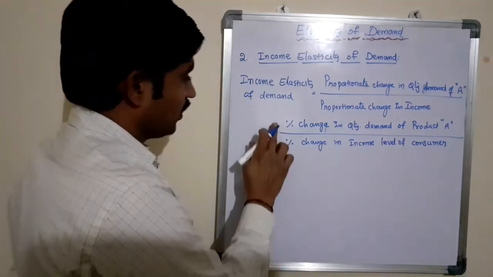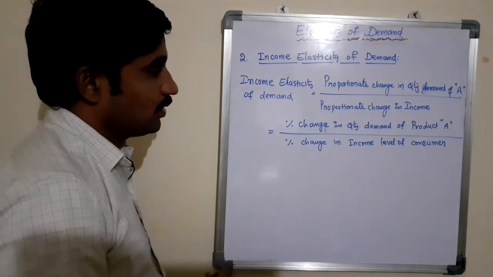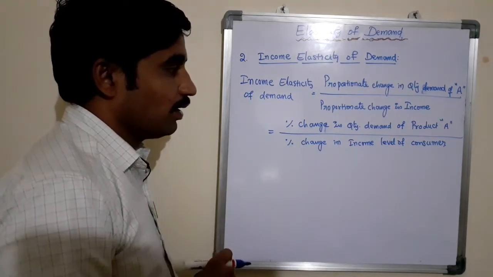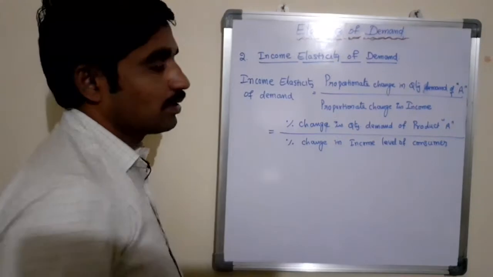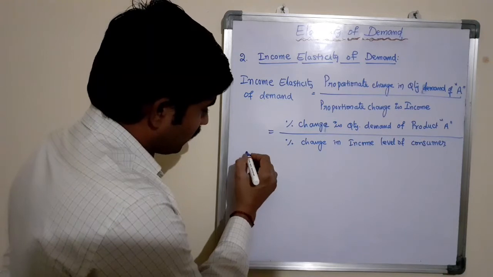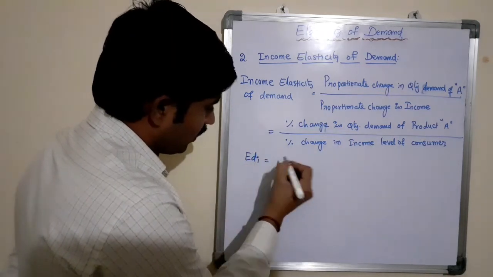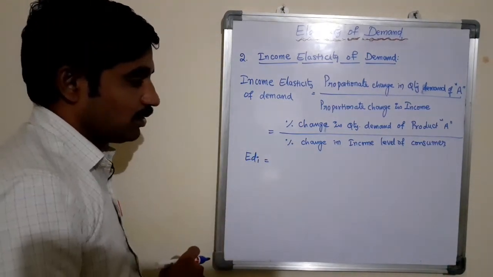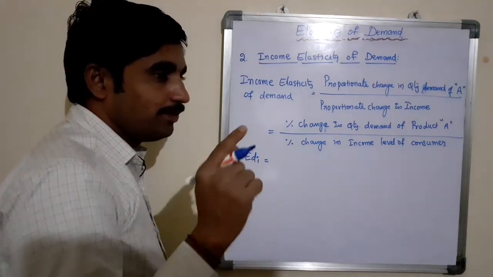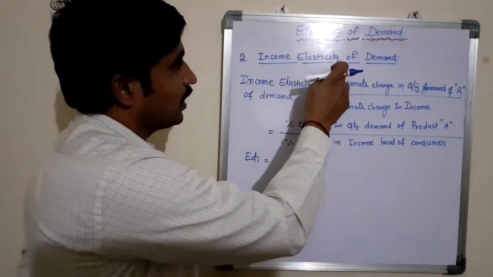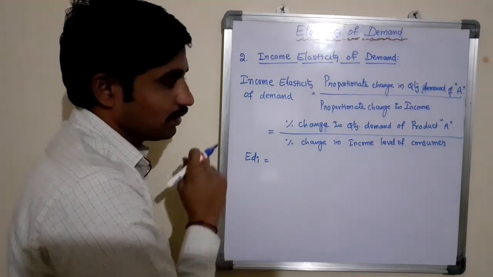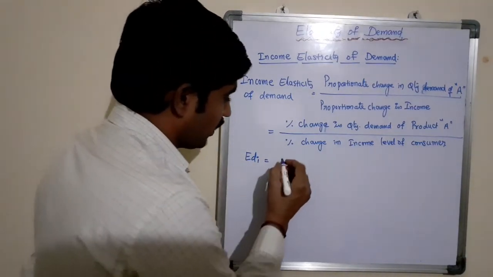Mathematically, it is also expressed as EDI. Just as you expressed the price elasticity of demand mathematically as EDP, the income elasticity of demand is expressed mathematically as EDI, that is income elasticity of demand.